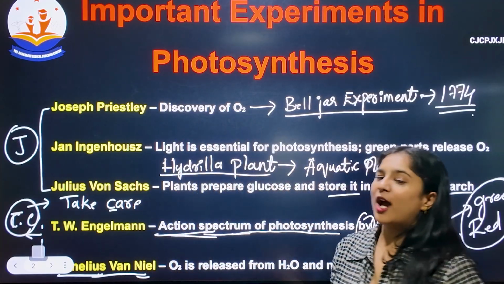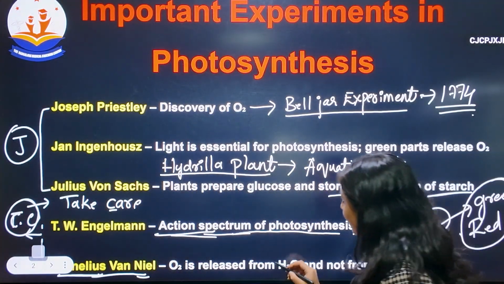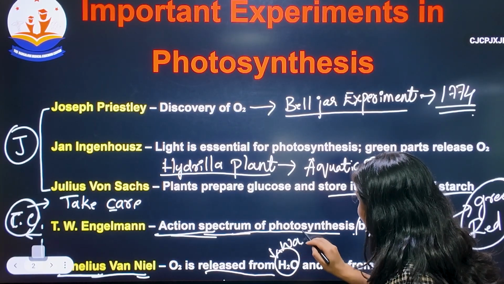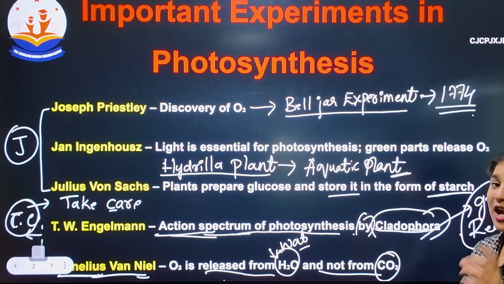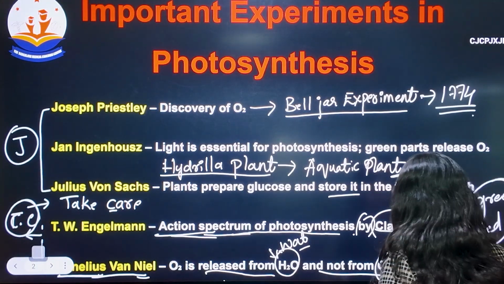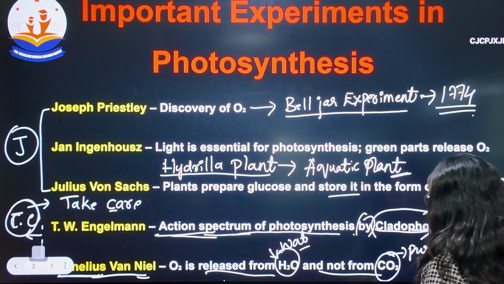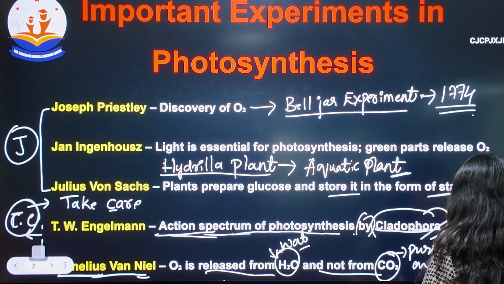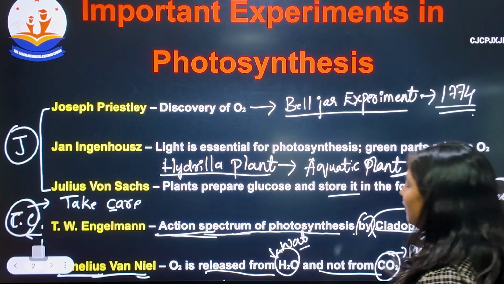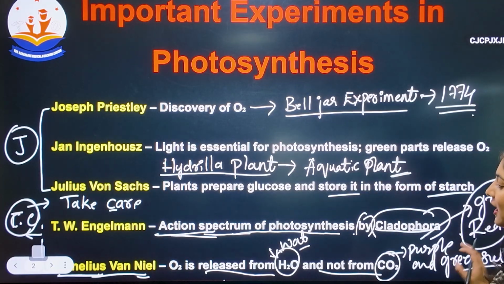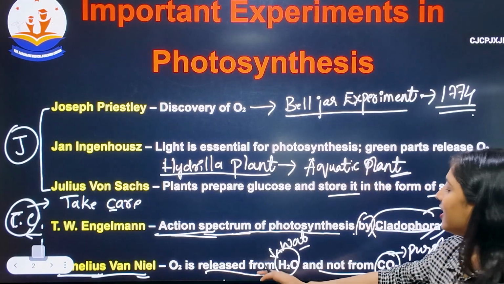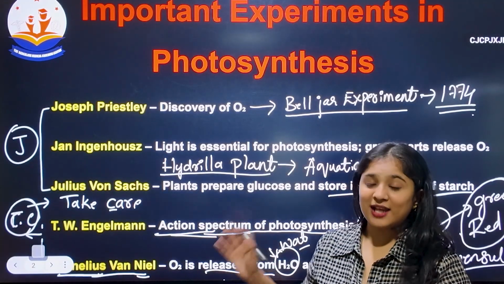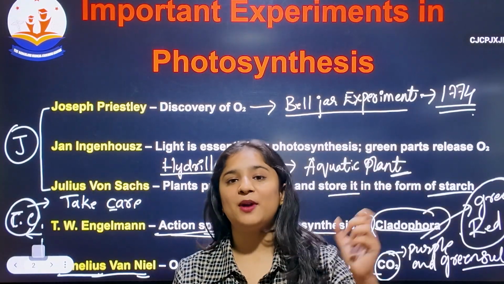He is the one who made a crucial observation: oxygen is released from H2O, that is water, and not from carbon dioxide, by using experimental materials called purple and green sulfur bacteria. So these are the 5 important scientists that you have to remember for your upcoming NEET exam.